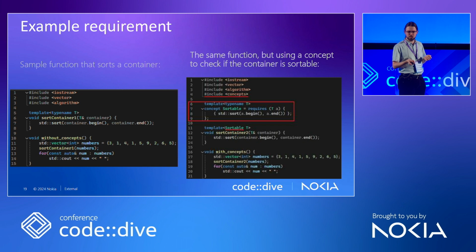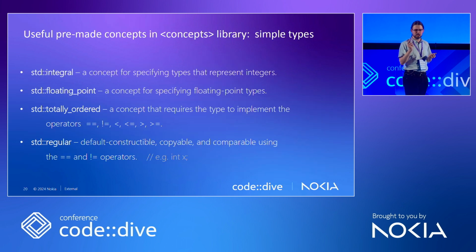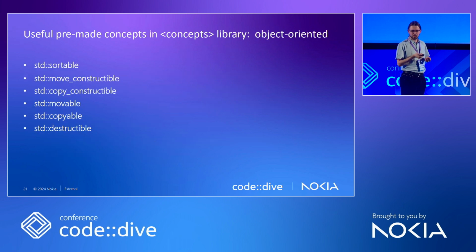There are also concepts that are already made for us that we can use instead of the typename keyword, and that's all great. For example, more mathematical ones: integral, floating point, totally ordered. We can use them just like that. But also for more programming related issues, we have those next.